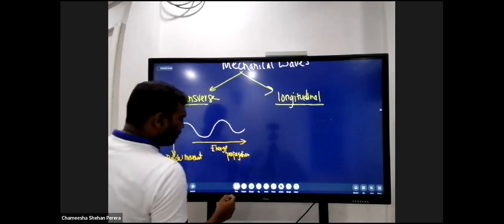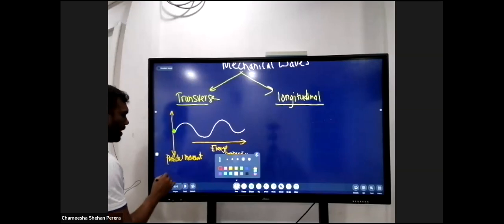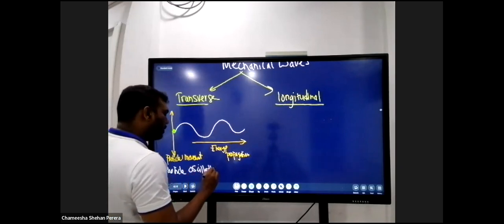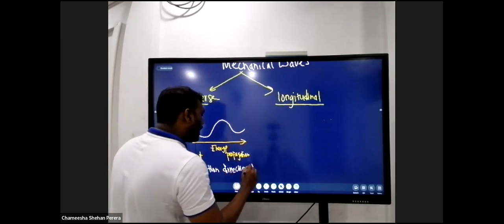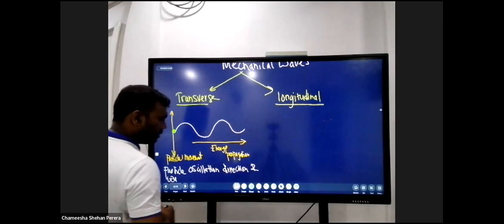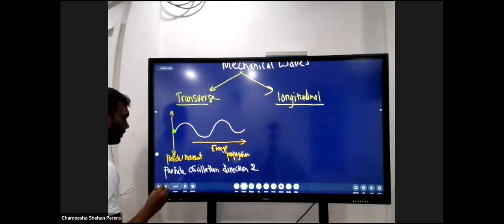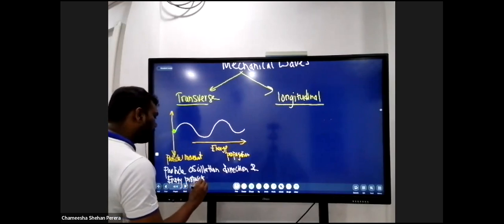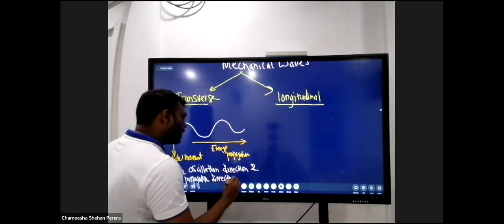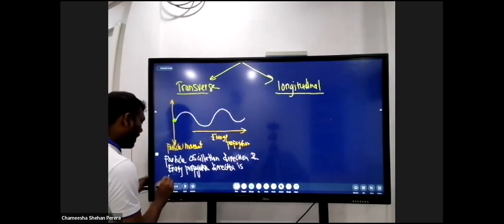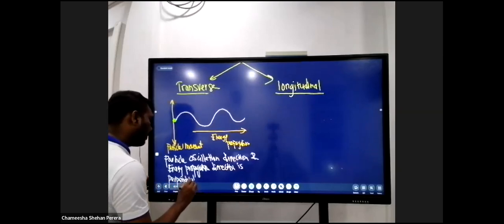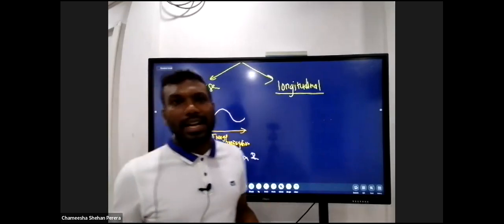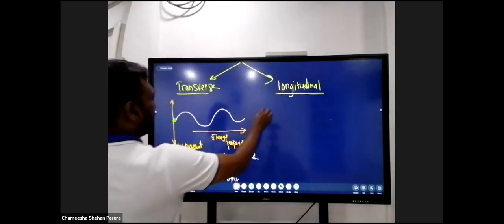So we can just put a note here. Particle oscillation direction and energy propagation direction is perpendicular to each other. අපි මේවා ගැන කතා කරනවා when we talk about these waves in detail. දැන් හැබැයි මෙතන හරි proper idea එකක් එකයි යන්න. එහෙම නැතුව බෑනේ. ඒ හින්දායි මම මෙතන දුන්නේ ඔයාට.